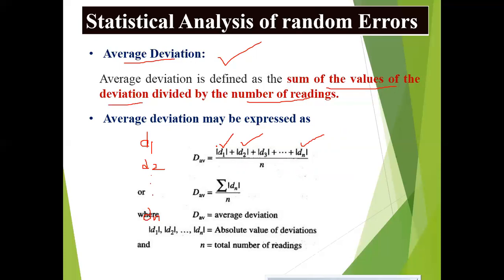Here I am taking the modulus. What is the purpose of the modulus? We are taking only the magnitude. We won't consider the sign of the deviation, that is, we always consider positive values. So d average equal to the average deviation, the sum of mod d1, mod d2 and so on, the absolute values of the deviations, divided by n, where n equal to the total number of readings.